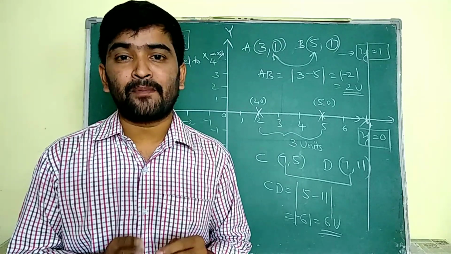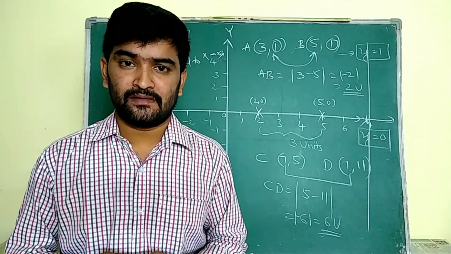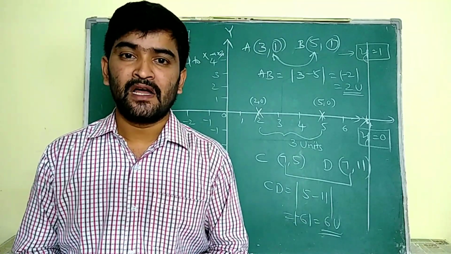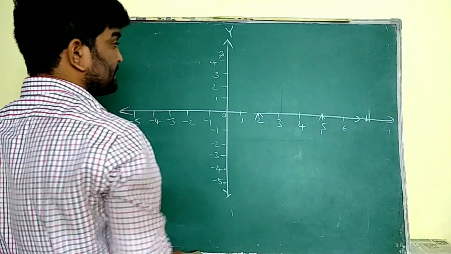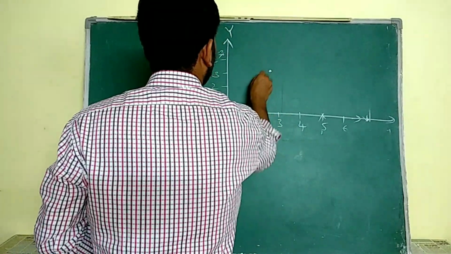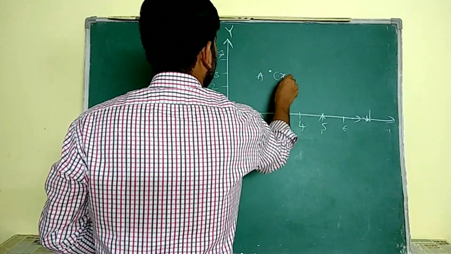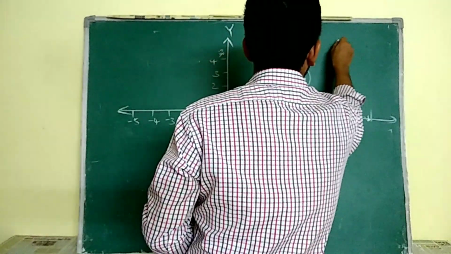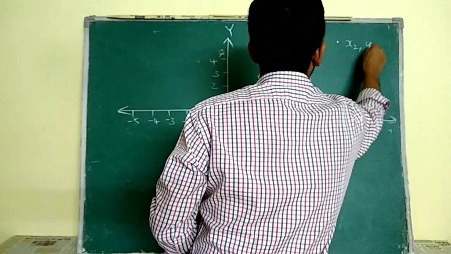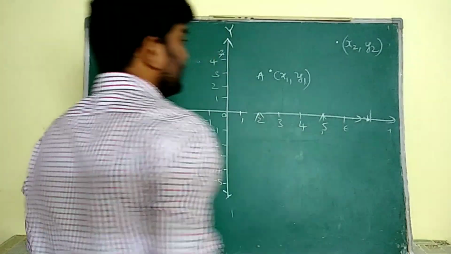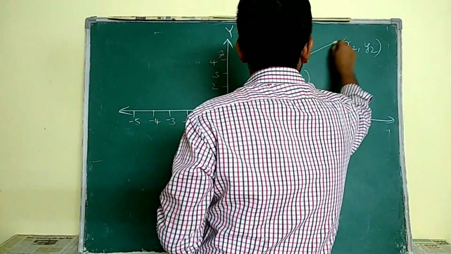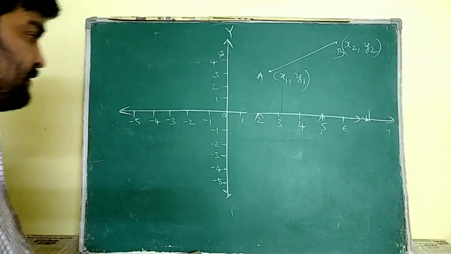But the points may be at any place. So how to find the distance between such type of points, now we are going to discuss. Here I am going to take one point A as x1, y1, and another point B as x2, y2. Then how do I find the distance between these 2 points? I am going to give you the formula.